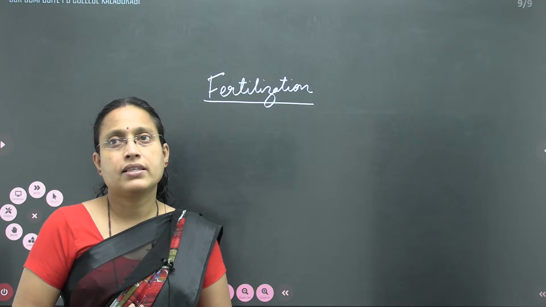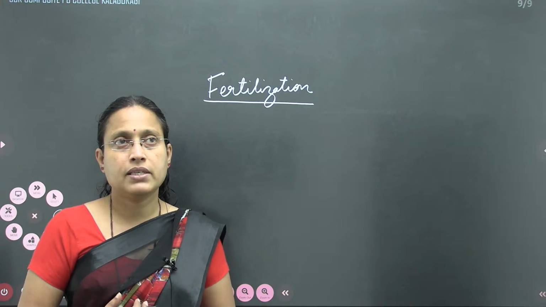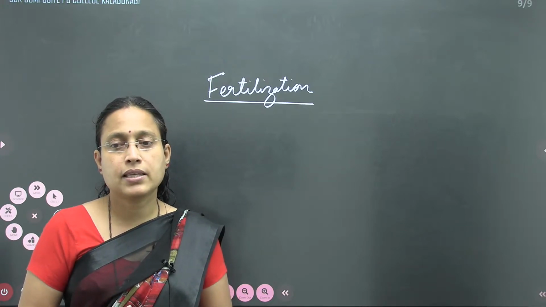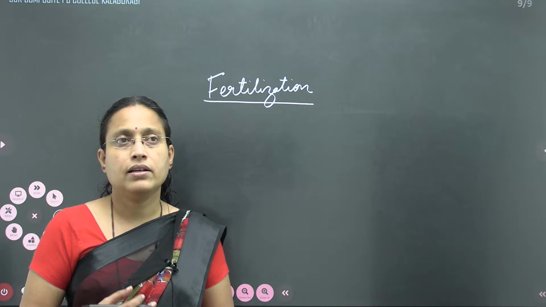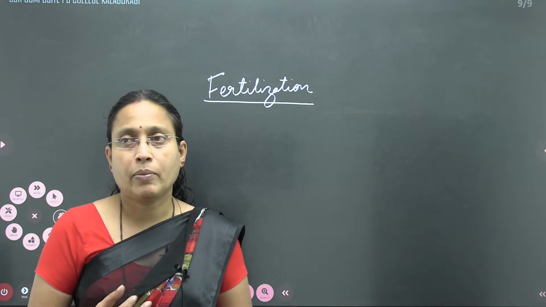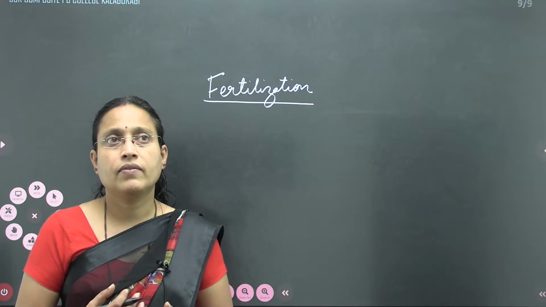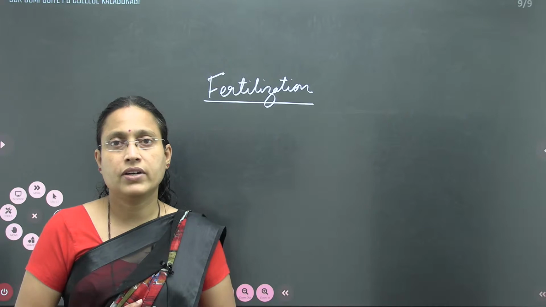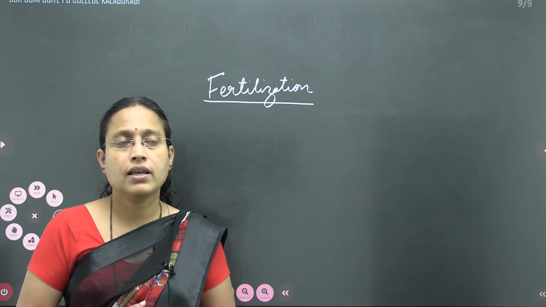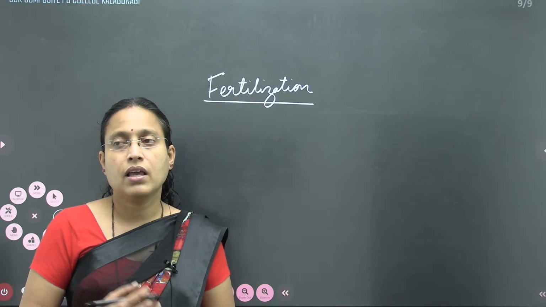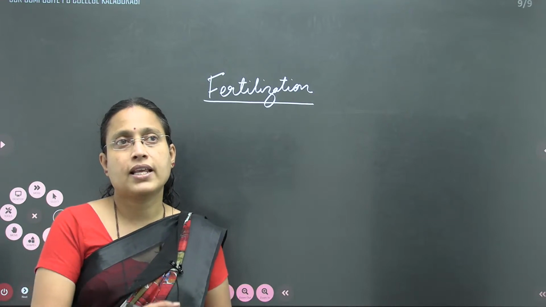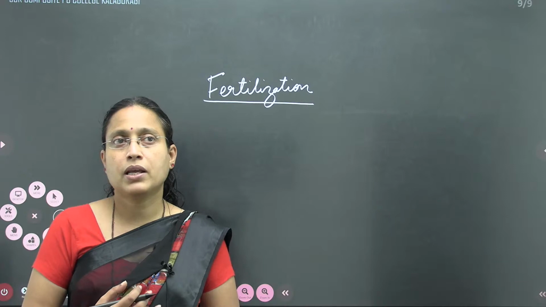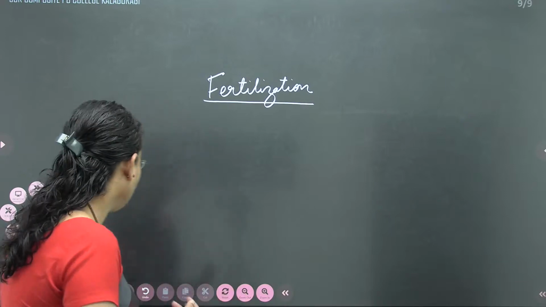Pre-fertilization events include gametogenesis, insemination, agglutination, and capacitation. All these events occur before fertilization. Out of these, the main one is gametogenesis. So I'll be explaining about the other events that take place before fertilization.